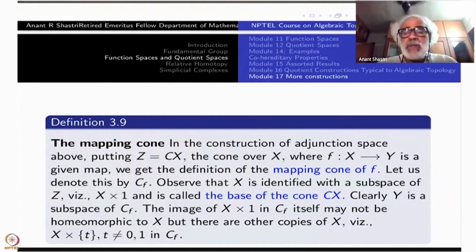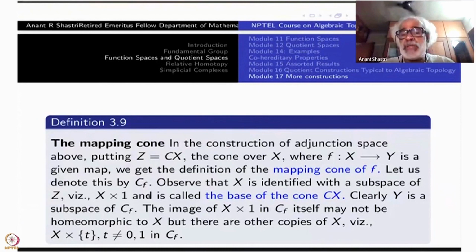Okay. So recall that X here is usually identified with X cross 1 in the cone itself. But when you go to the mapping cone, this X cross 1 also is not a subspace. You will have to take some X cross half or some other t, any X cross t not equal to 0 or 1.